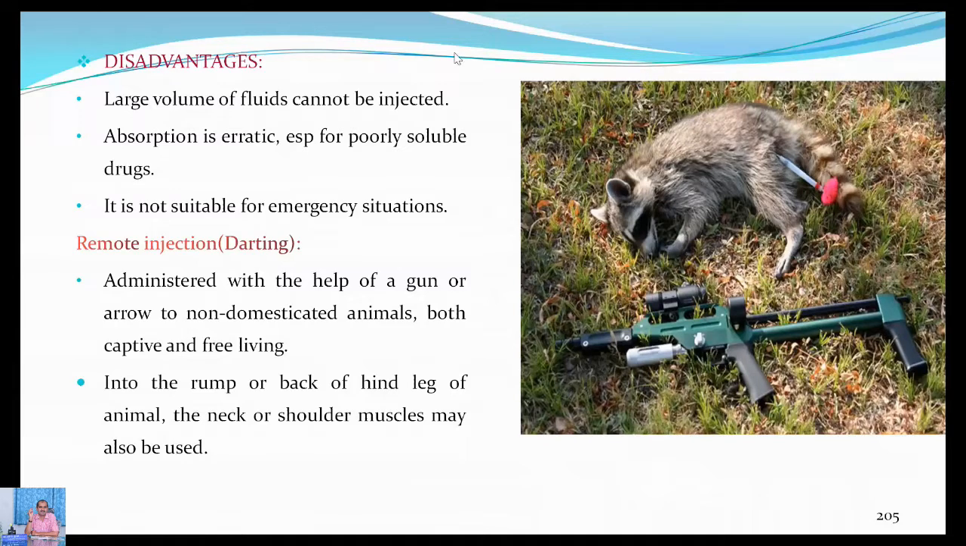So this route is used for providing systemic effects of most drugs. And we have learned about darting. Most wildlife are darted using a special device known as the dart gun, and the injection is given into the rump or the back of the animal. Here you can see a jackal or some wild animals. They are darted and the intramuscular injection is being done.